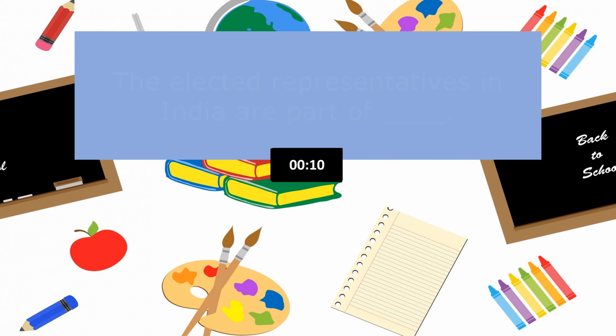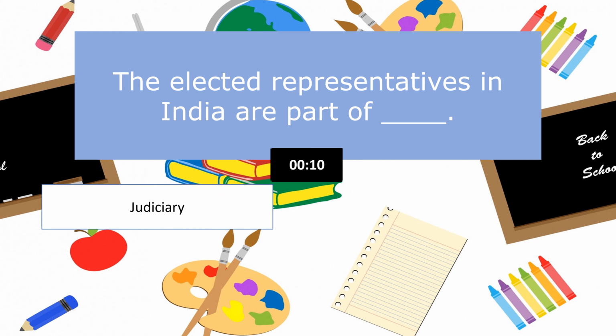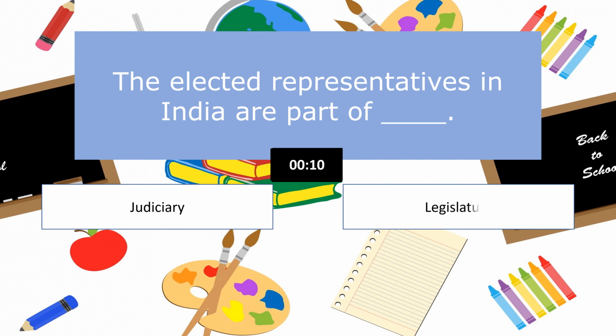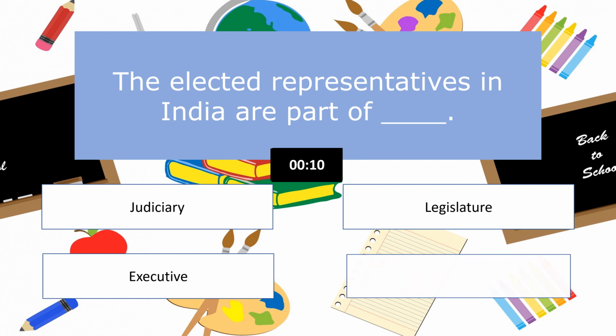Here is your question. The elected representatives in India are part of: Option 1. Judiciary. Option 2. Legislature. Option 3. Executive. Option 4. Cabinet.